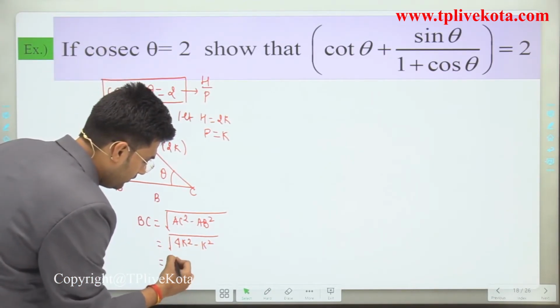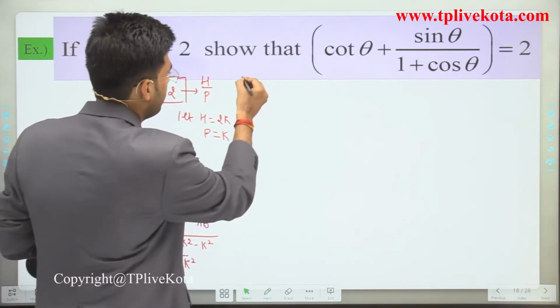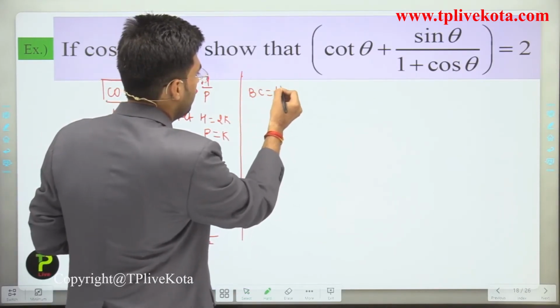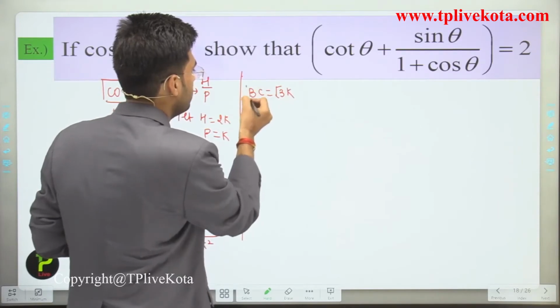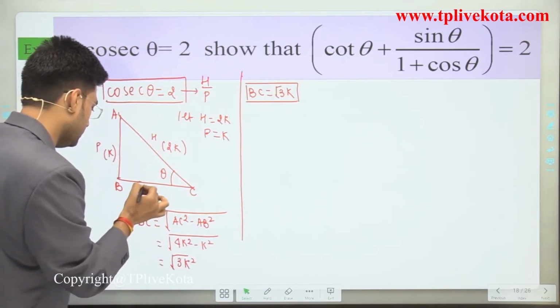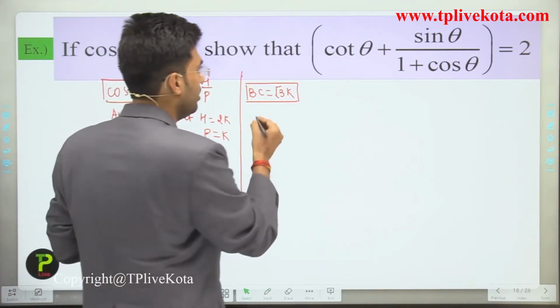So the value of this is 3k square. So we can say that BC is equal to root 3 k. Clear?